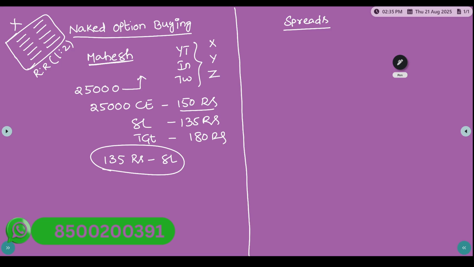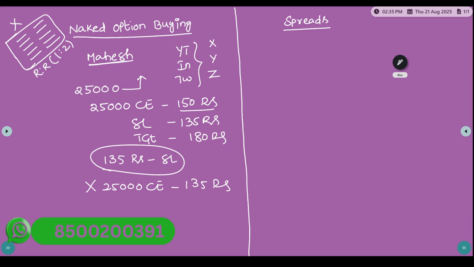After doing the technical analysis and getting multiple confirmations, he decided that the market will go up from 25,000. But as soon as he took the entry, suddenly one big candle comes and hits the stop loss. Mahesh is not able to digest this, so immediately he'll take the re-entry at 135 rupees, which he is not supposed to do.